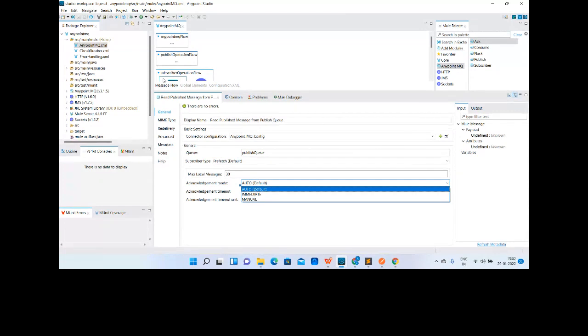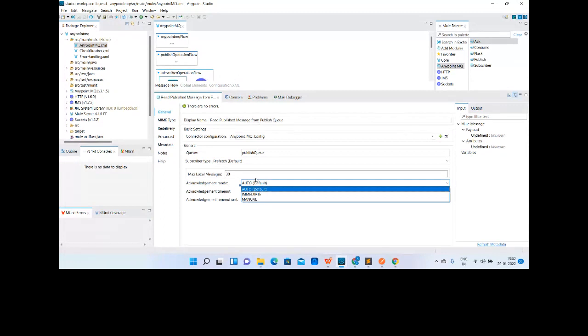In that case, a negative acknowledgement will be sent to the queue, and the message will be re-delivered from in-flight mode to in-queue. So in auto, if the flow execution completes, the message will be deleted. If it does not complete or there is an exception, it will place the message back to the queue.